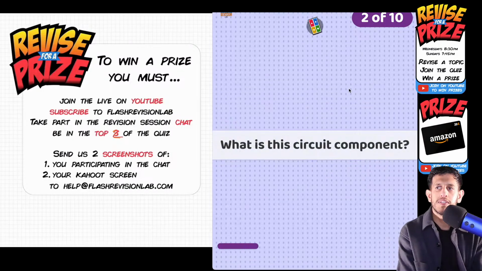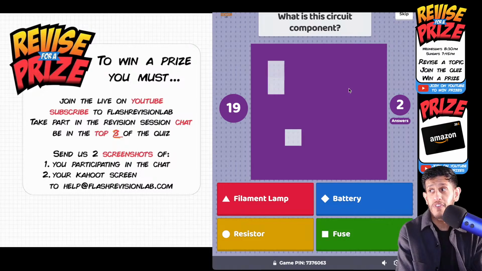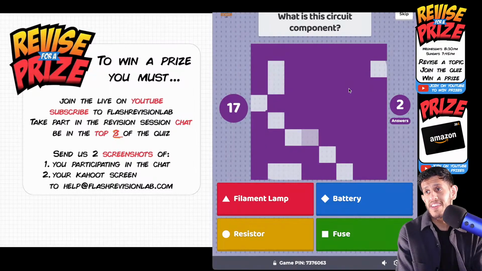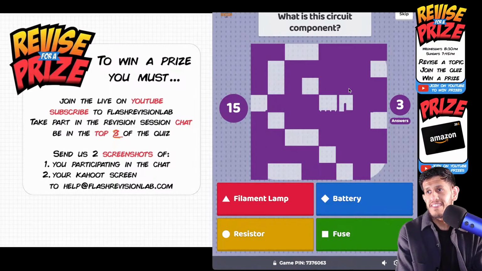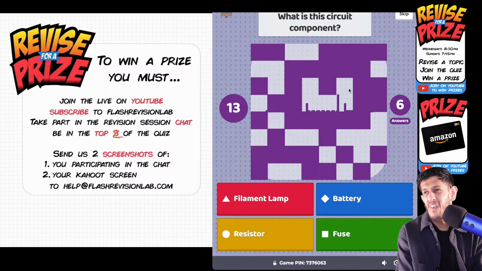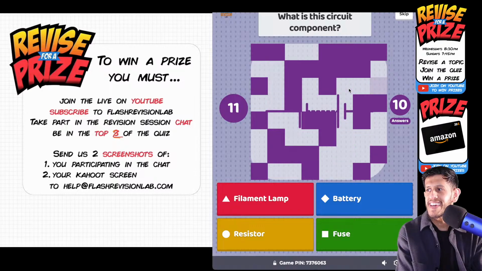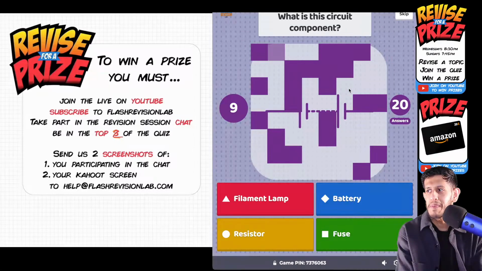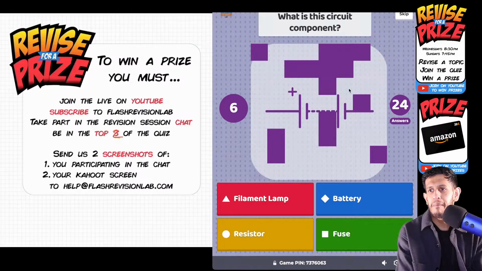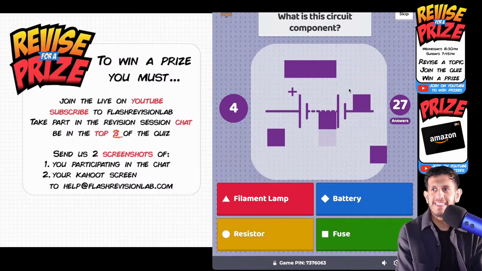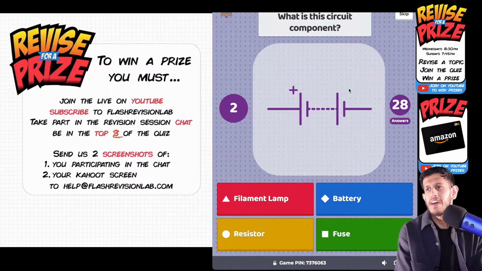Question 2, another quiz question. What is this circuit component? Who's going to get there first? It's going to reveal itself. Let's see who's going to get the answers first. There is a symbol coming out. People have made it out already. They can see a couple of things in there. The dotted line may have given it away to people. Filament lamp, battery, resistor, or fuse? Which one is this? Most people have almost answered now. I think that's 28 people.